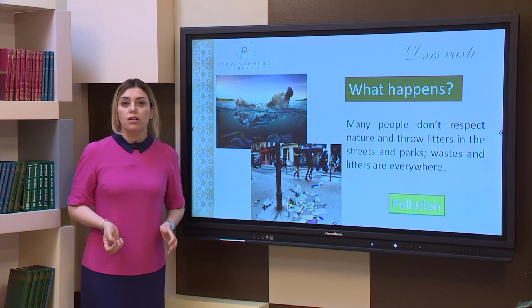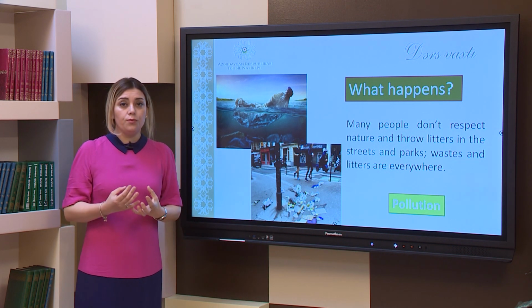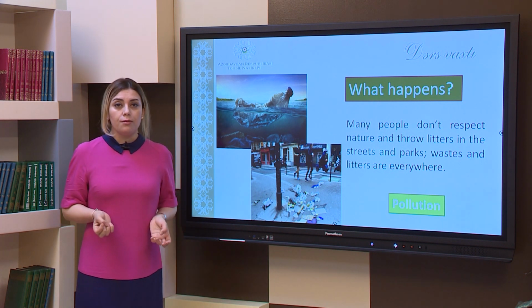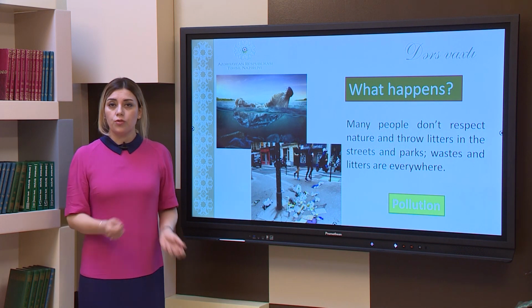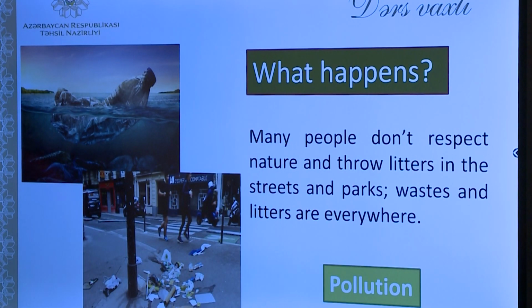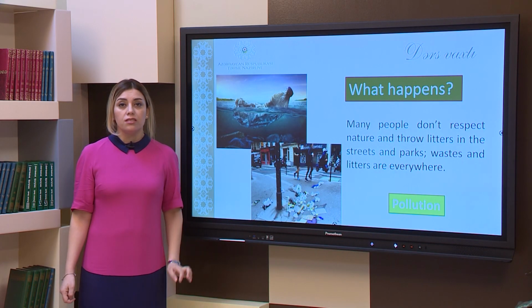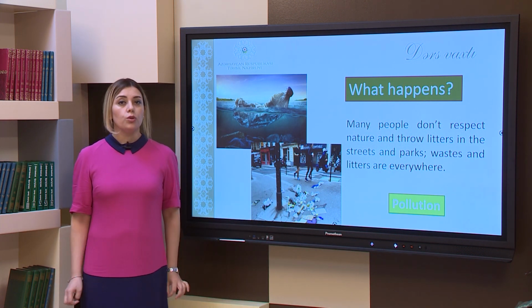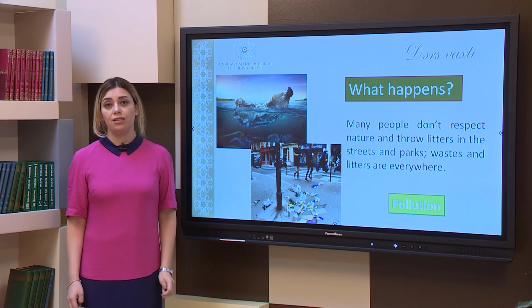What will happen? The fish and other sea creatures will eat them, will swallow them, and they will die. We are causing nature to die by throwing plastic bottles into the waters, the seas, the streets, etc. Here also, some people threw trash in the street. It is very unacceptable. This causes pollution, dear students. We shouldn't pollute our streets and waters. Let's be careful with that, please.